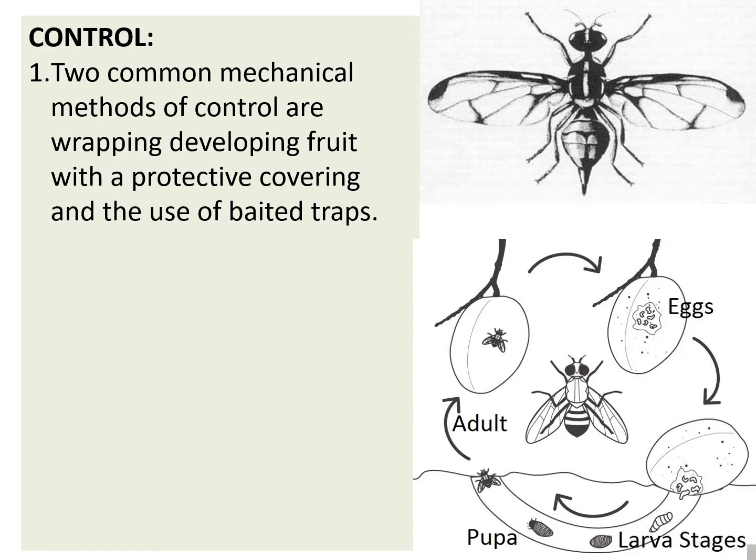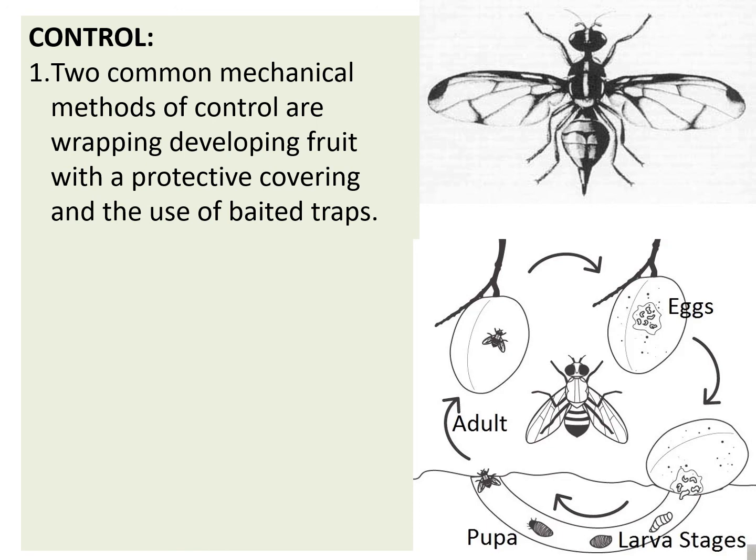So in this life cycle, you can say the female lays eggs with the help of ovipositor in young fruits. Eggs hatch to form maggots or the larvae. A huge number of larvae will develop. They are voracious feeders. When the fruit drops, the larvae enter into the soil and change into the pupa, and the pupa emerges out into the adult.